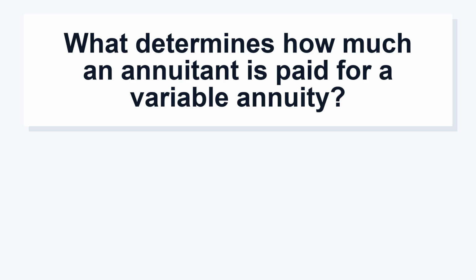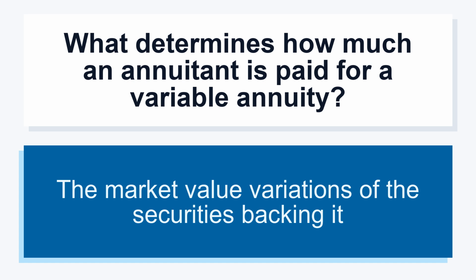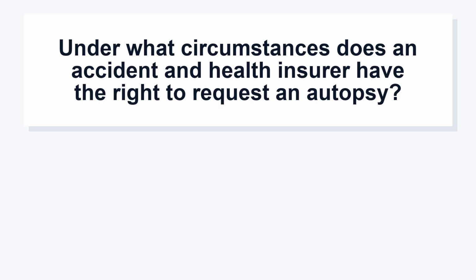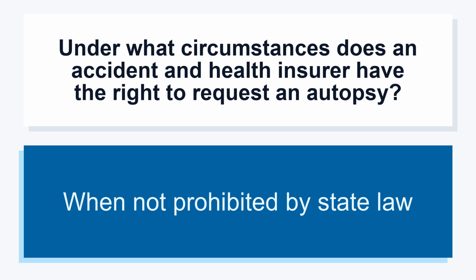What determines how much an annuitant is paid for a variable annuity? The market value variations of the securities backing it. Under what circumstances does an accident and health insurer have the right to request an autopsy? When not prohibited by state law.